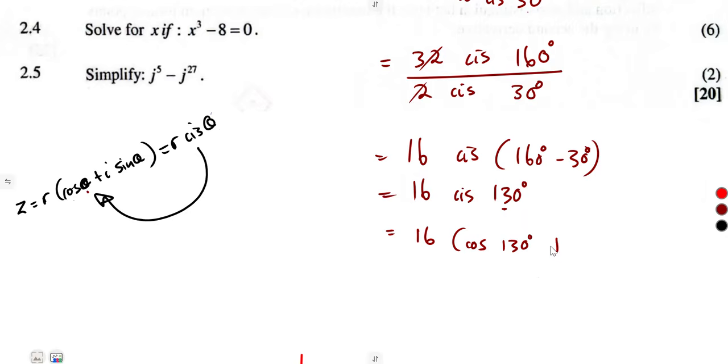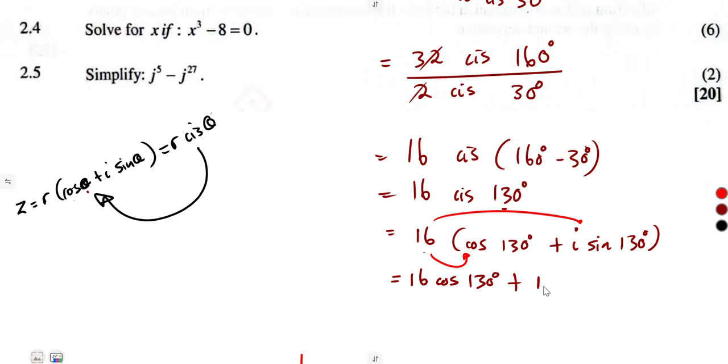Cos 130 plus i sine 130. We can expand this and simplify: 16 cos 130 plus 16i sine 130. So you have expanded by 16 in the bracket.